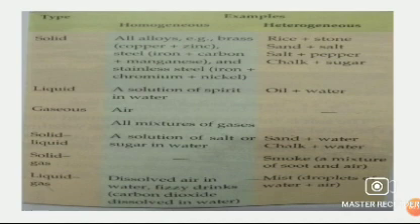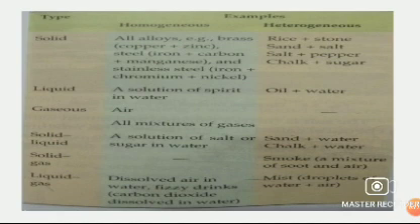Next, solid mixtures are of two types, homogeneous and heterogeneous. Examples of homogeneous: alloys. Examples of heterogeneous: rice and stone, sand and salt, salt and pepper, chalk and sugar. Here many alloys are given, like brass. Brass is an alloy of copper and zinc. So underline all these. Steel is an alloy of iron, carbon and manganese, and stainless steel is an alloy of iron, chromium and nickel. So underline all these alloys in your book.